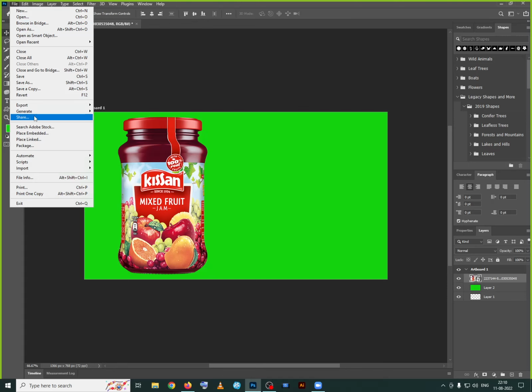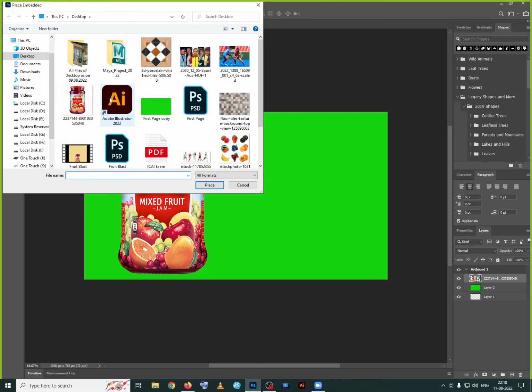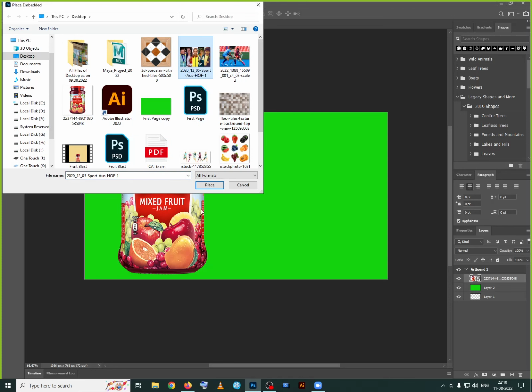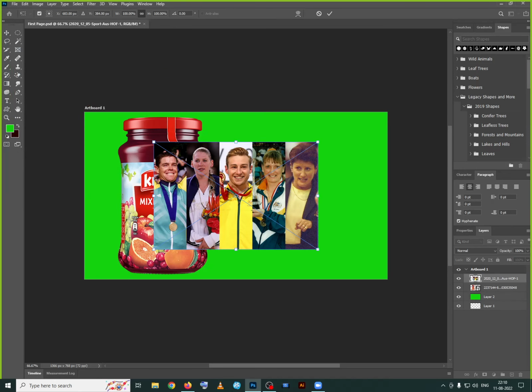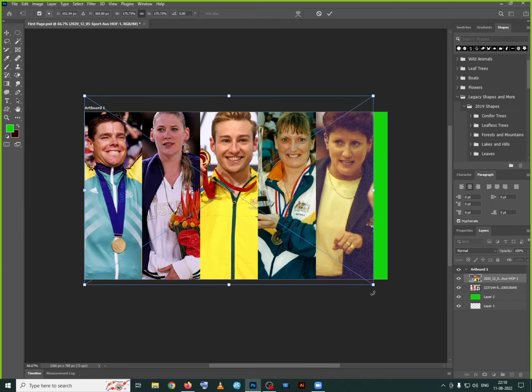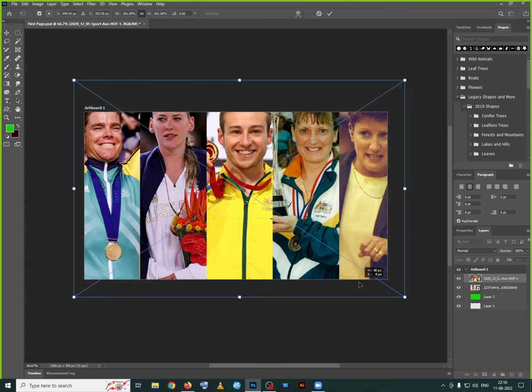File option, place embed. Let me select the other file rather than this one. Select this one and say open now. You can expand it. Alt and drag to expand the size of this one from one corner. Expand it. Now move it to the right side and place it.